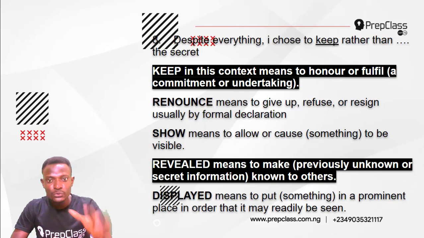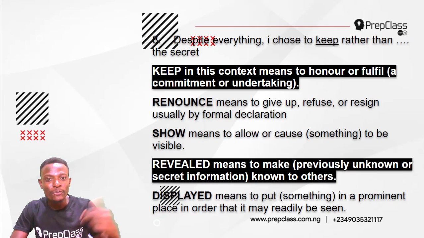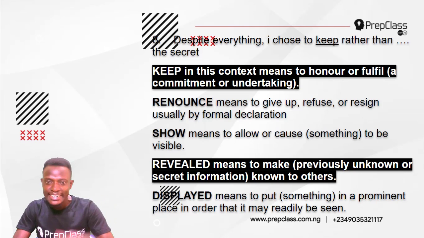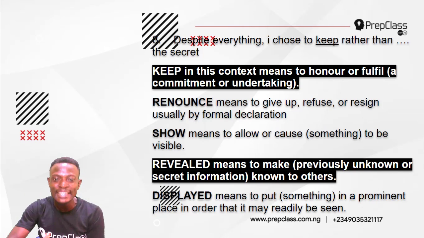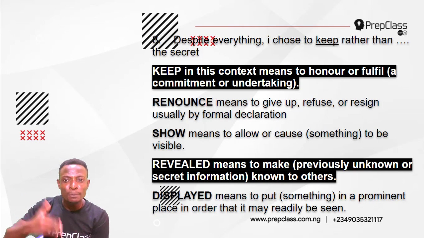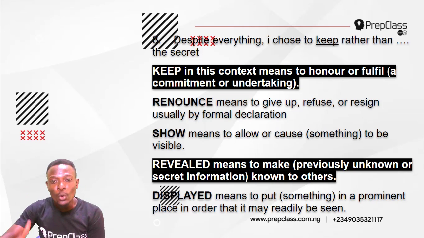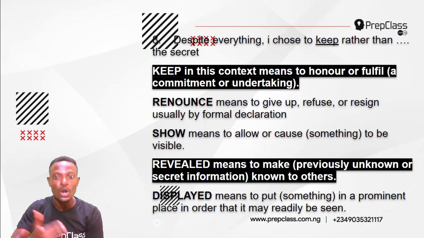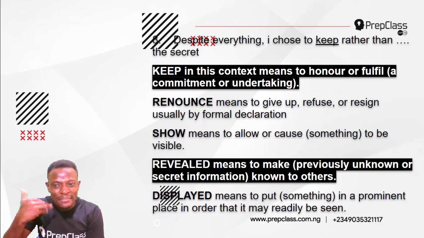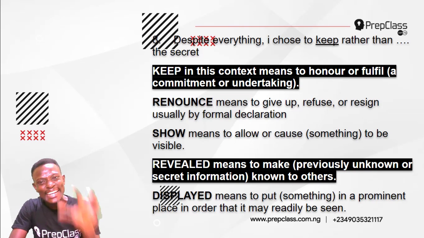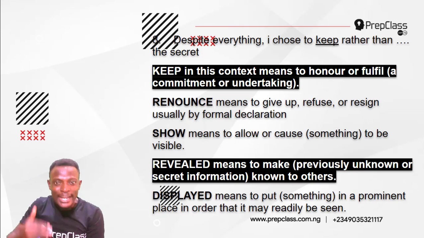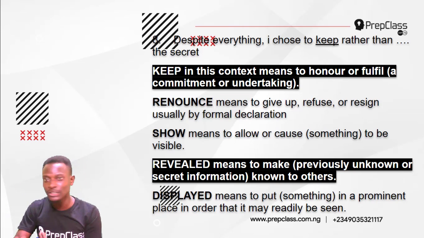It is not renounce. Renounce means to give up, to refuse or resign, usually by formal declaration. It is not show. Show means to allow or cause something to be visible. The most nearly opposite meaning to keep is revealed. Revealed means to make previously unknown or secret information known to others. Despite everything, I choose to keep rather than reveal the secret.